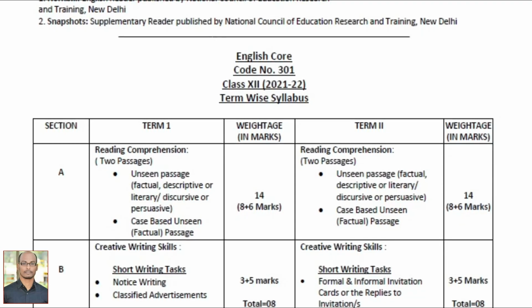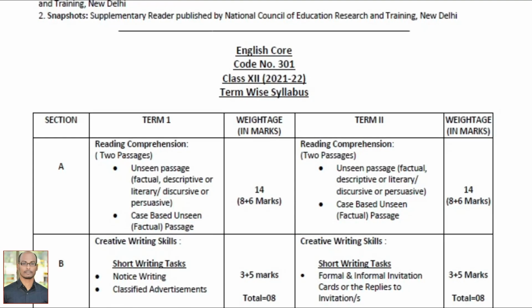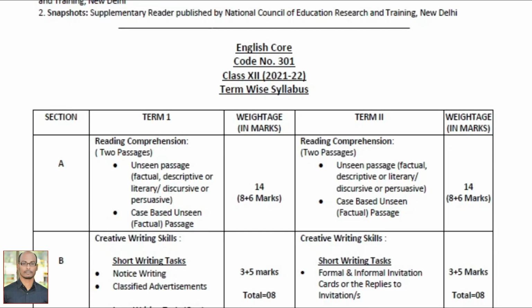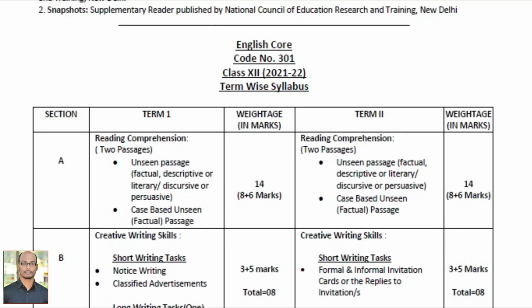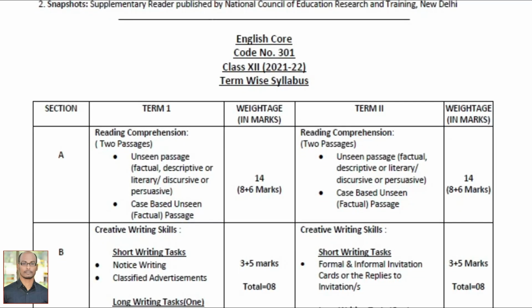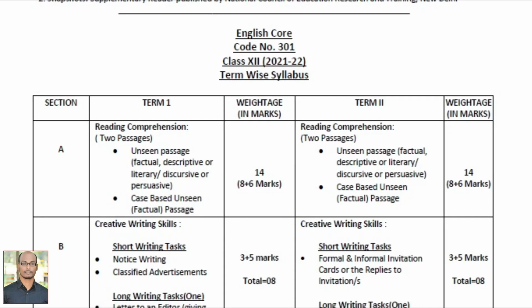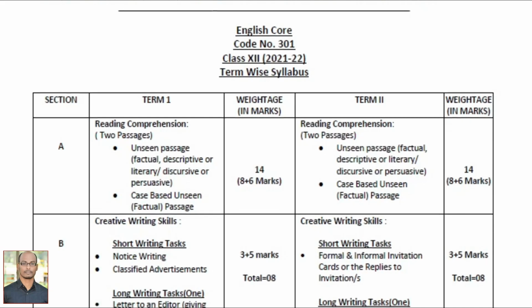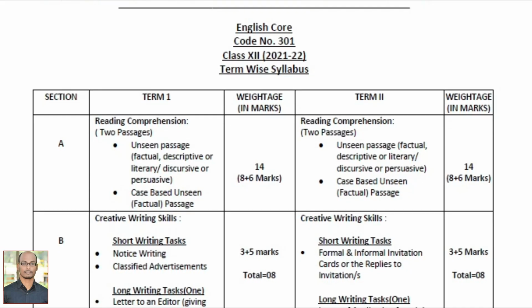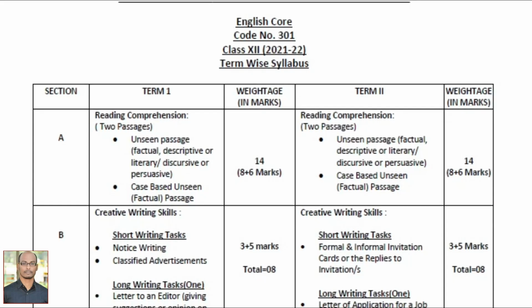So in Section A, you have reading comprehensions. You have 2 unseen passages. The first one is an unseen passage based upon a factual, descriptive, or literary, discursive, or persuasive passage. That is one passage you are going to get, and that is for how many marks? Ravi Sagar, can you tell me how many marks the first passage is? 8 marks, sir. It is 8 marks.